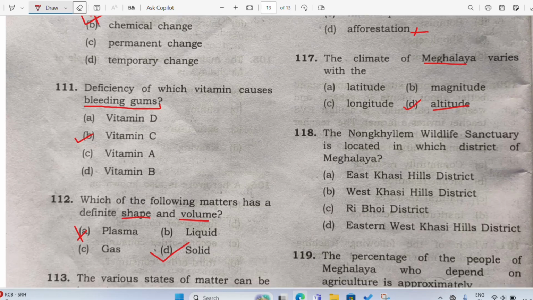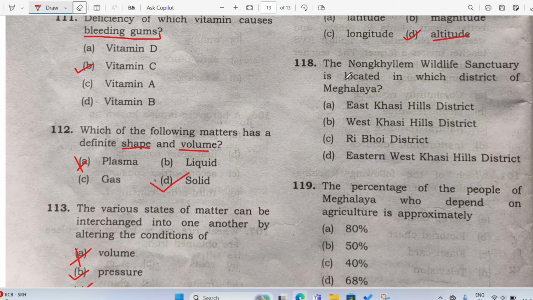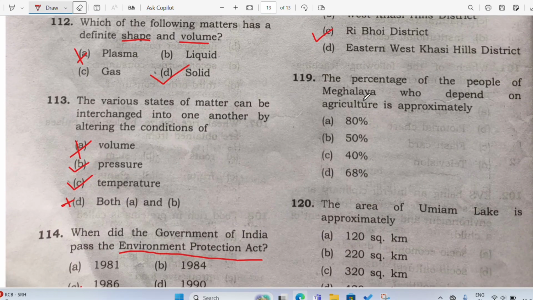All right. Now let's see the next question. Nongkhilam Wildlife Sanctuary is located in which district of Meghalaya? So I believe all the people from Khasi Hills, especially the people from Ribhoi district, they are very happy with this question, right? Because you know that Nongkhilam Wildlife Sanctuary is located in Ribhoi district. So this was a very good question for all the people of Ribhoi, right?